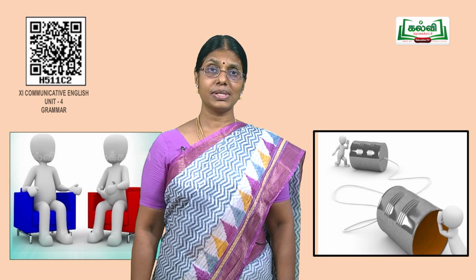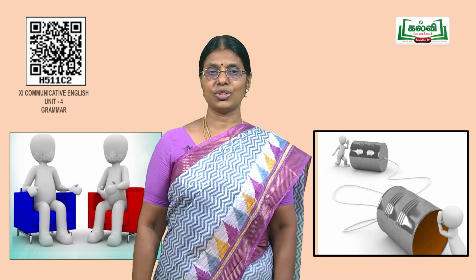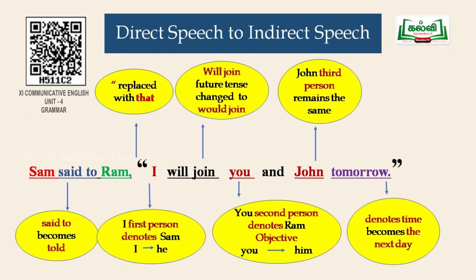Having seen all the rules, let us try our hand at the sentence which was traveling with us for the session. So the sentence is, Sam said to Ram, I will join you and John tomorrow. So the conversion is, Sam told Ram that he would join him and John the next day. So will join becomes would join. The sentence which was transformed is a declarative one. It's the same with other types of sentences also, except for a few changes.